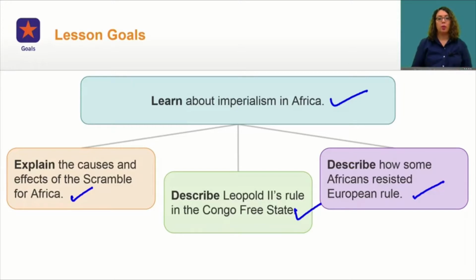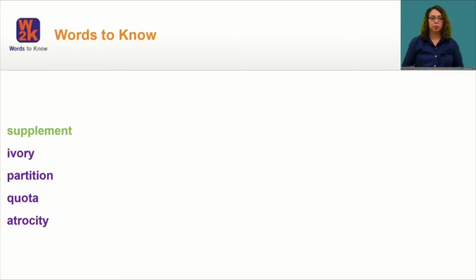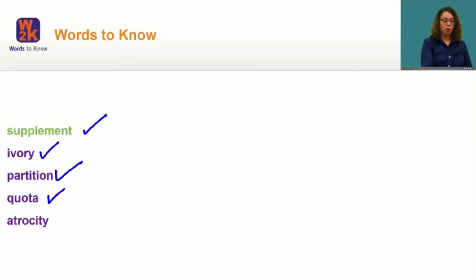Next, let's look at the vocabulary that will be used throughout the lesson. Let's take a moment to type these important vocabulary words into your e-notes and check your glossary for definitions. Stay on the lookout for these vocabulary words as you move through the lesson. Your vocabulary words are supplement, ivory, partition, quota, and atrocity. So let's get started on this lesson.